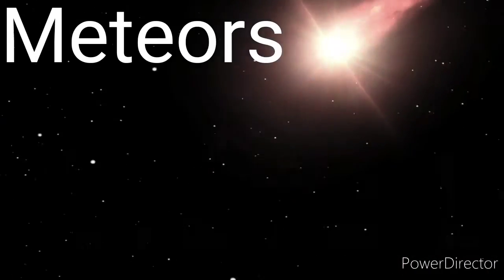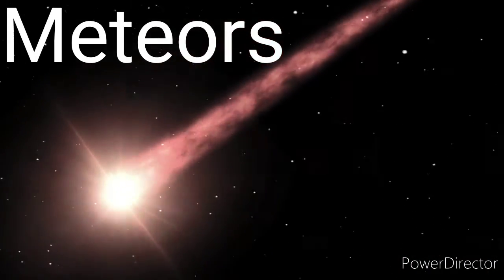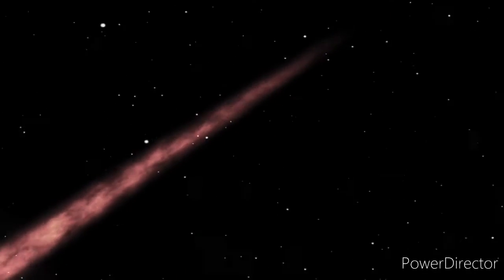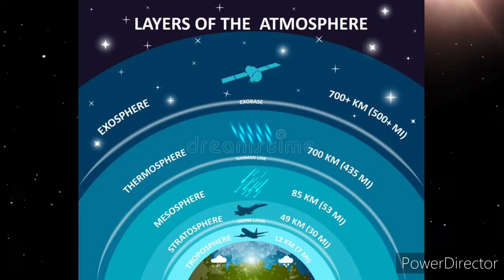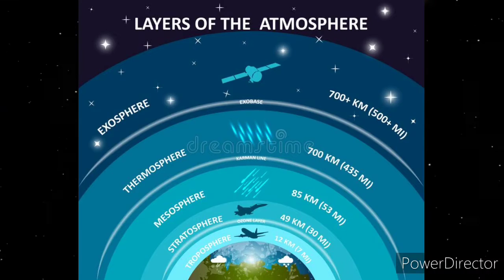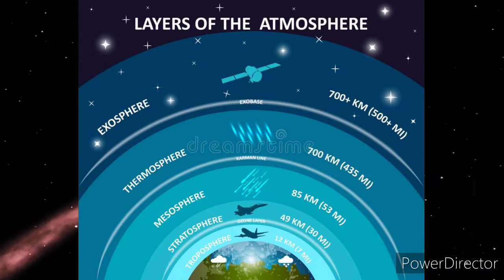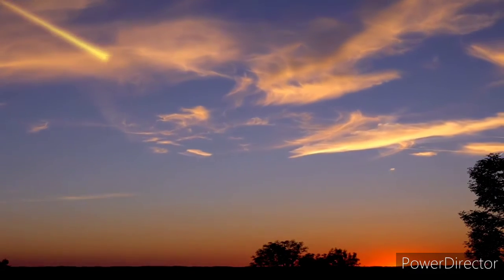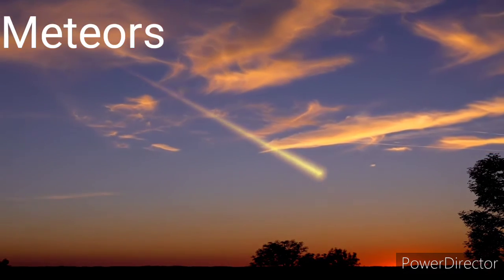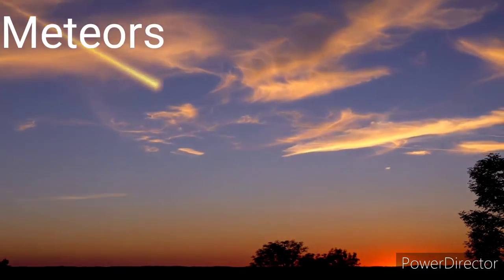Now what are meteors? We already know that the earth has an atmospheric shield around it. So because of the atmospheric shield of the earth, not all meteoroids can enter the earth's atmosphere. But some meteoroids enter the earth's atmosphere with great speed.